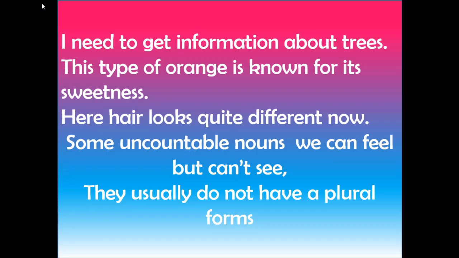We get information about such kinds of uncountable nouns by the 5 senses. They speak of ideas, feelings and concepts. They usually don't have a plural form. Although uncountable nouns don't have a plural form, we can use units of measurement.